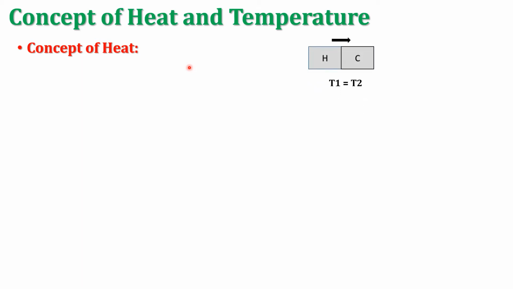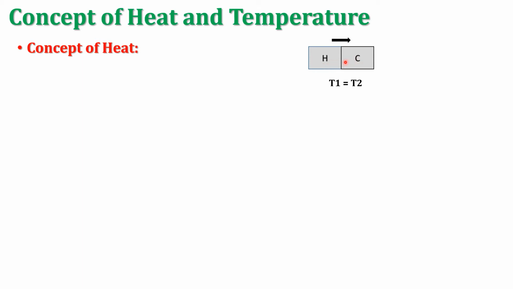example. We choose two bodies. One is hot and the other is cold, both having different temperatures. If both are kept in contact, then what happens? The hot body transfers its heat to the cold body. It means the internal energy of the cold body goes on increasing, but on the other hand, the internal energy of the hot body goes on decreasing.